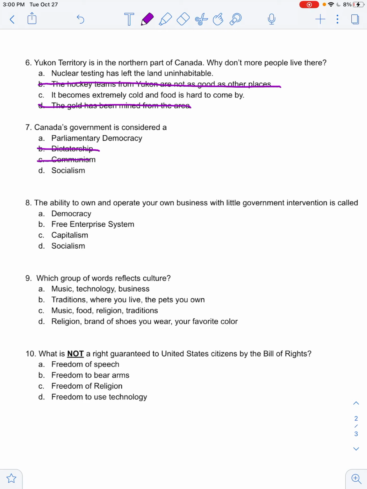They also don't have communism because, as I've mentioned, they have different forms of checks and balances and things like that. There are some similarities between the United States, and people do have a say in everything that happens. So now go ahead and select between A and D.